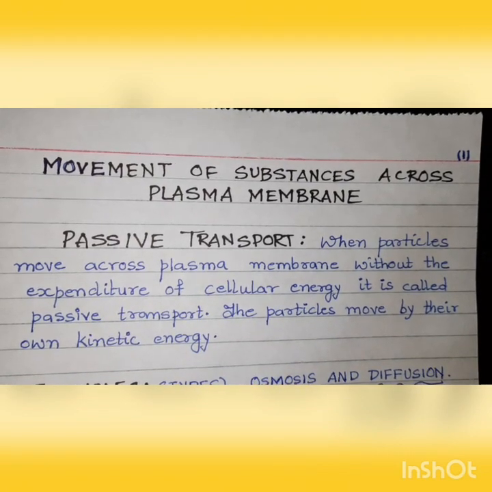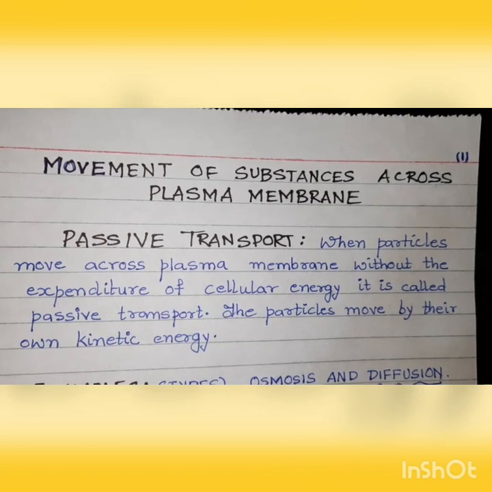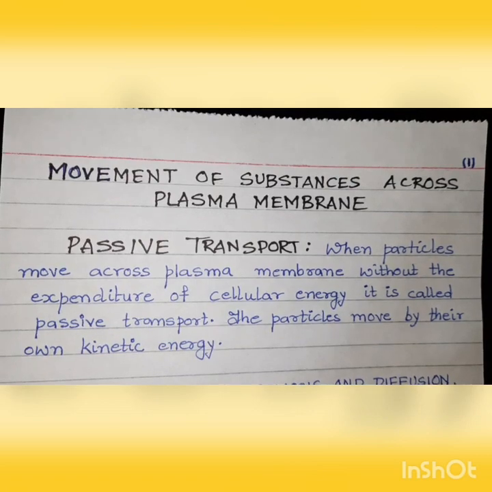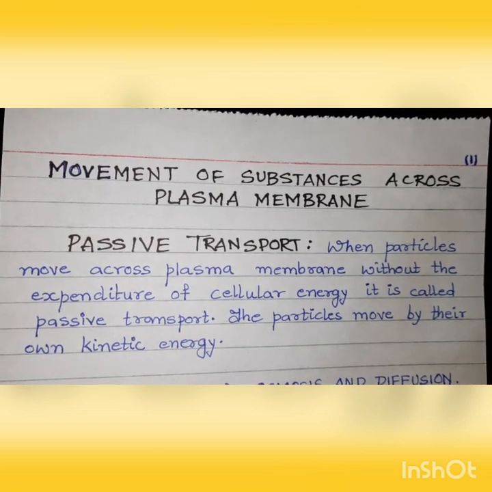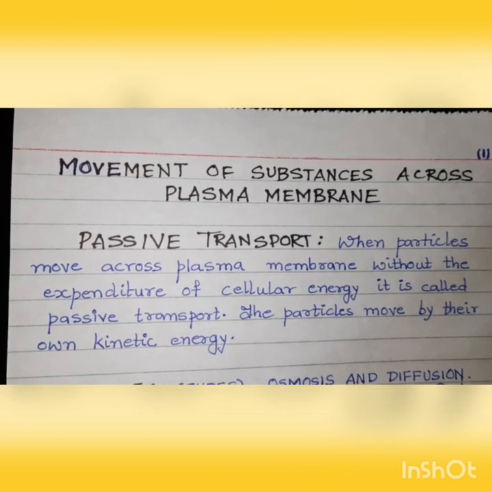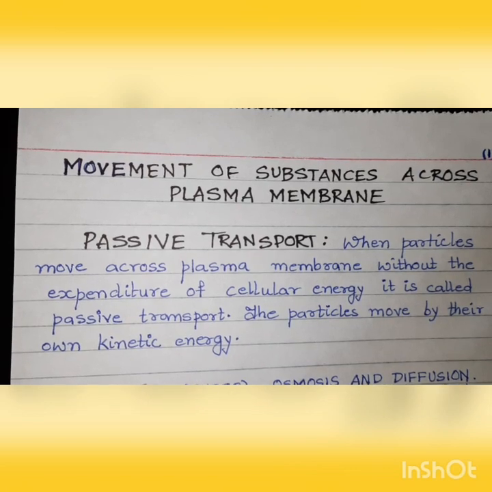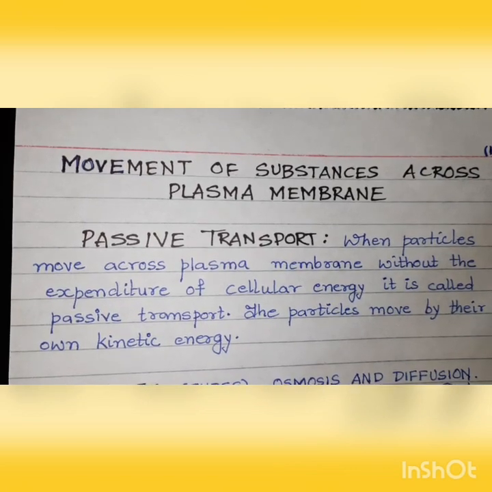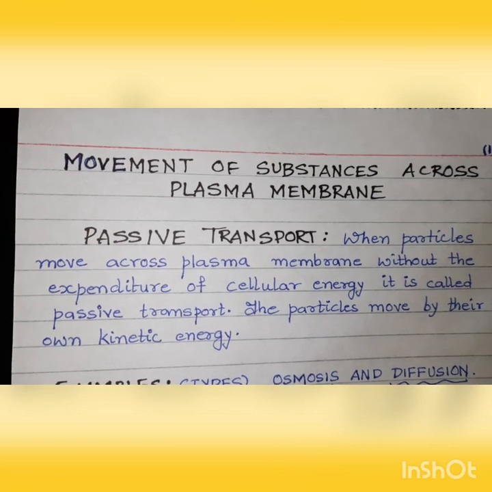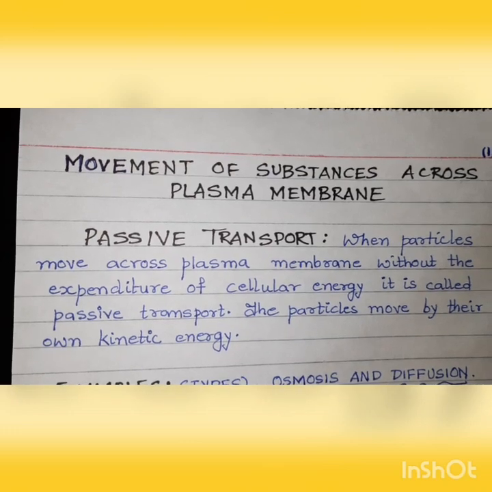Welcome to Biology classes of Class 9, to the first chapter, Cell. Here in this module, we will be talking about how substances move across a plasma membrane. Earlier, we have talked about active transport, which is a method of transport across the plasma membrane where the cell uses its energy to transport substances in and out of the cell. In this module, we will be talking about how substances move by passive transport.